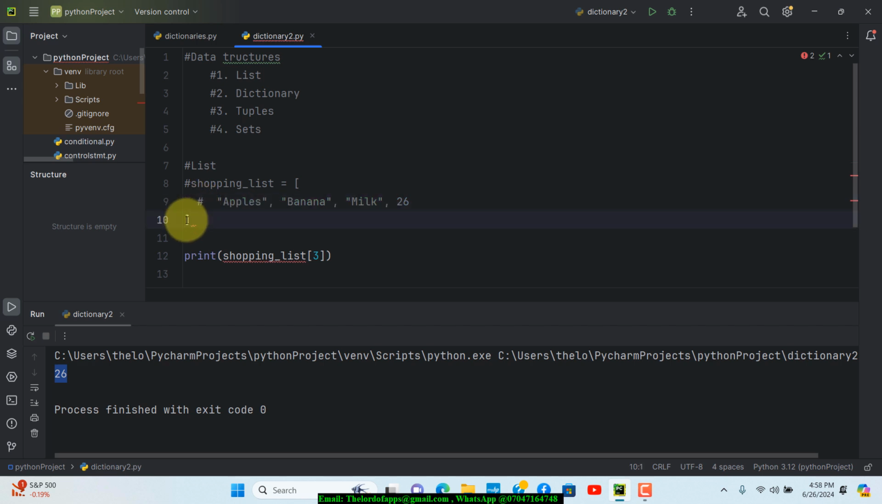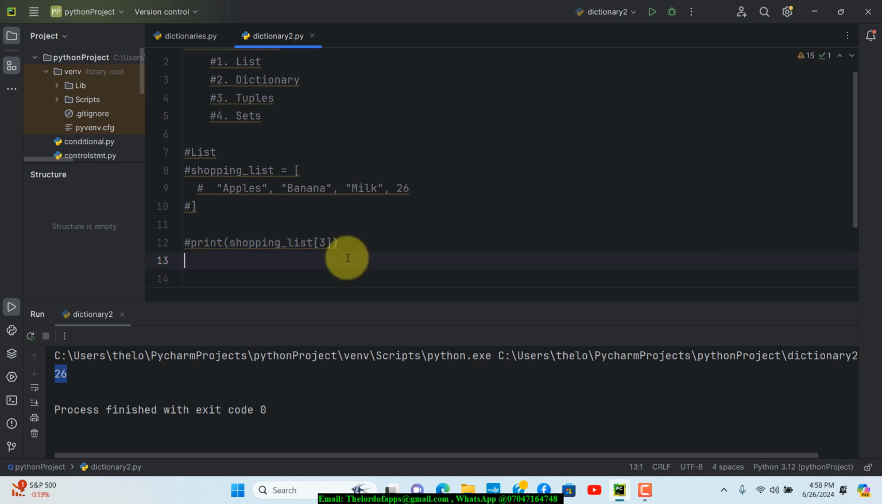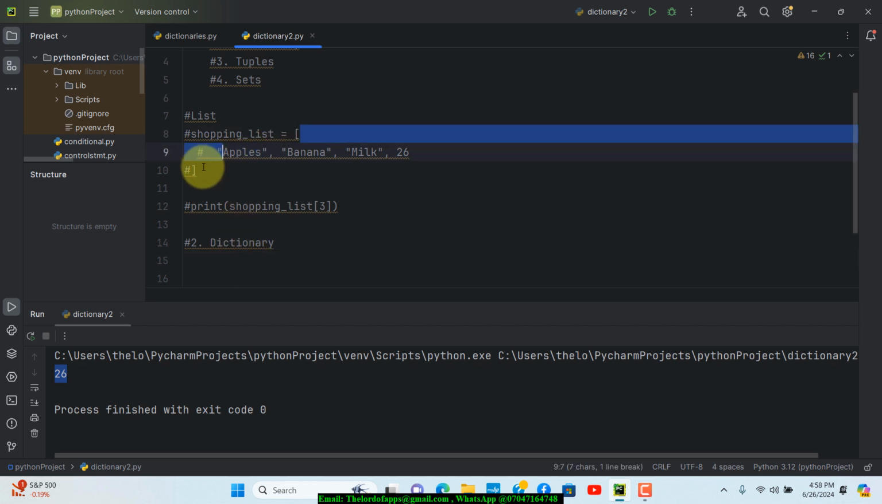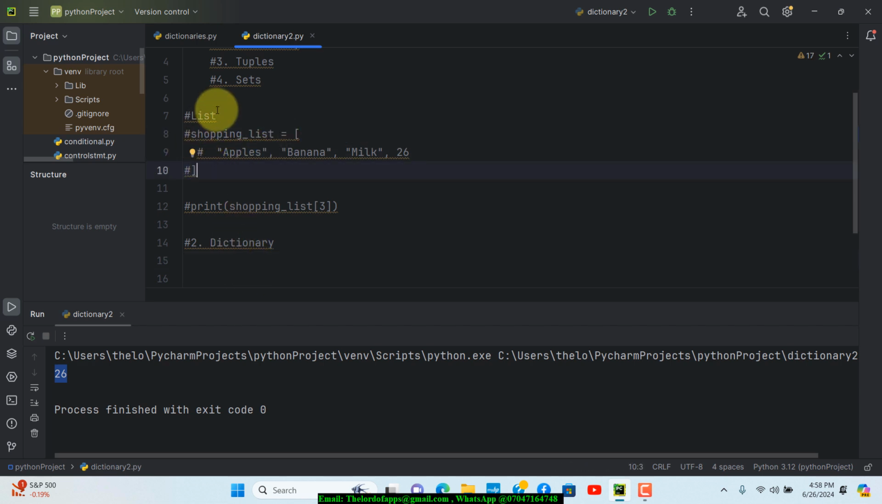What I want to throw more light on is the dictionary. So I'm going to copy this and put it right down here, and let me also comment this particular line out, and then we can deal with dictionaries again. If you're creating a dictionary, remember that I said you are not going to use square brackets like we used in creating the list right here. You're going to make use of a different character, which is curly brackets.